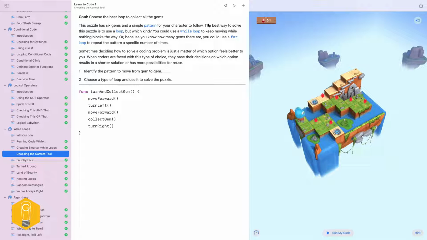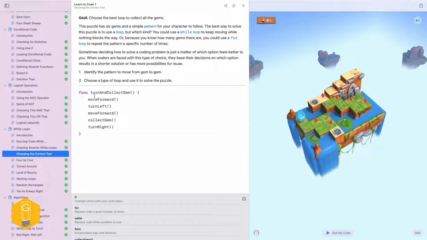In this case, I kind of like the while loop because we're in the while loop section, but also because sometimes you might write something knowing how many gems or things there are that you're supposed to do in a software, and then the definition of the problem changes 3 weeks later or 3 months later, and the number of gems or whatever you're trying to do is different now. And so coding in a way that will satisfy a simple or a more complex set of rules as much as you can will help save you time in the future. So let's see if we can do the while loop here.